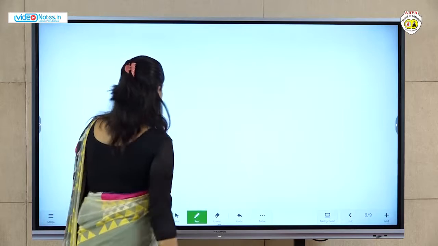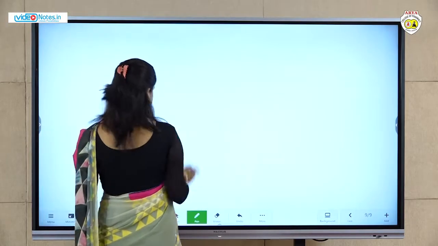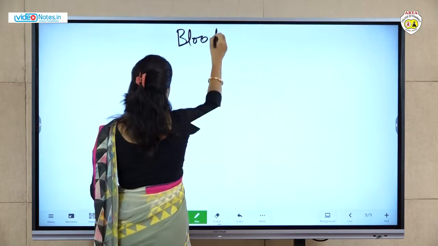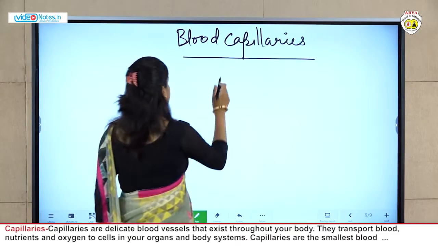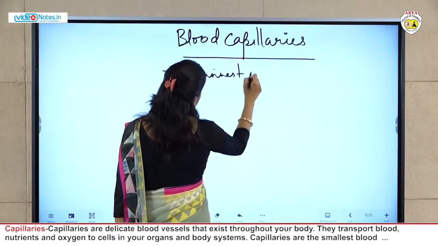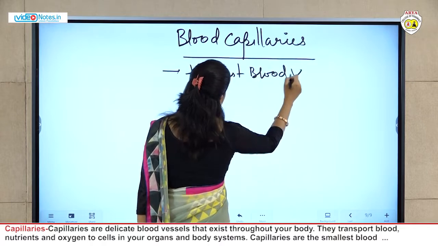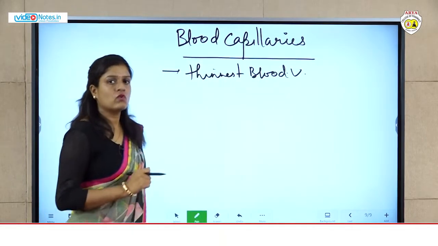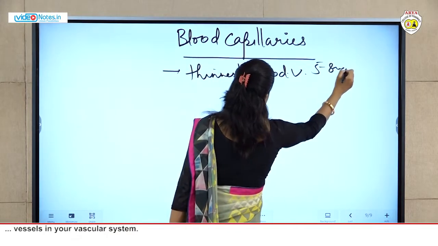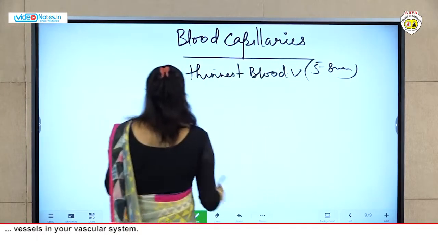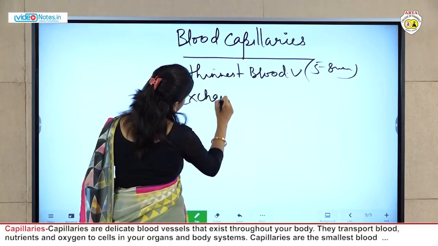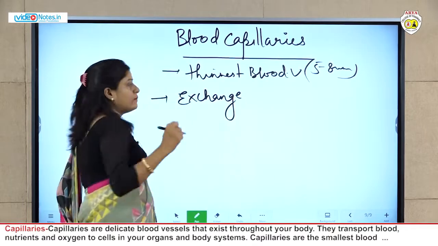Now, next is blood capillaries. Blood capillaries are the thinnest blood vessels. Okay, the thinnest blood vessels are the blood capillaries. Their diameter is 5 to 8 micrometers, very thin. They are also known as exchange blood vessels.